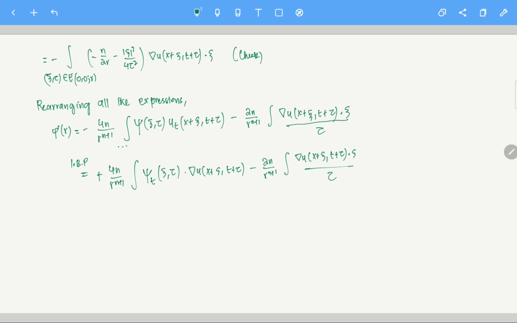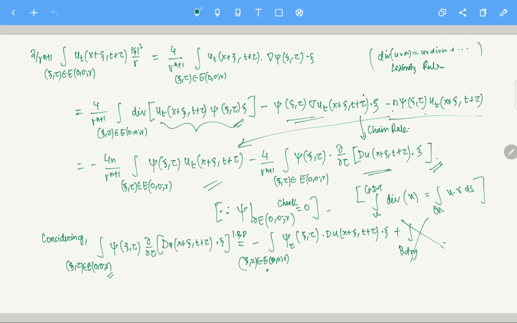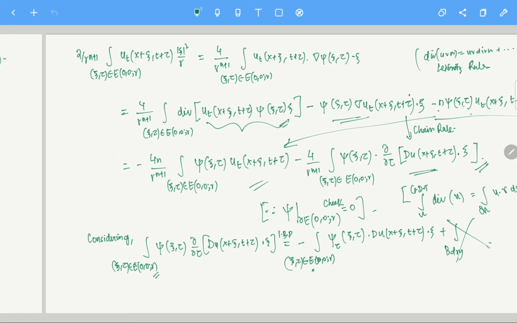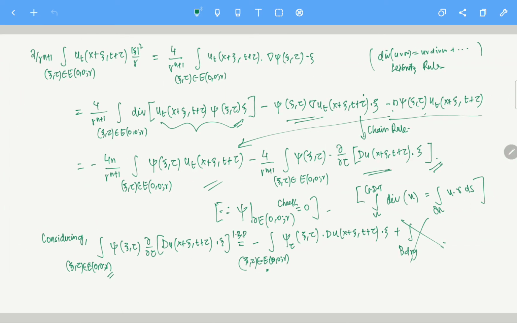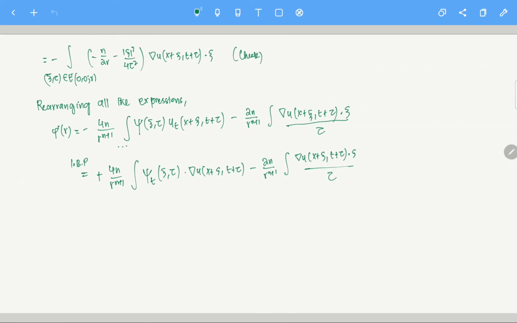One second, let me just check. What is phi_t? Sorry, gradient of phi is xi by 2 tau. Okay, so sorry, this is the gradient of phi.